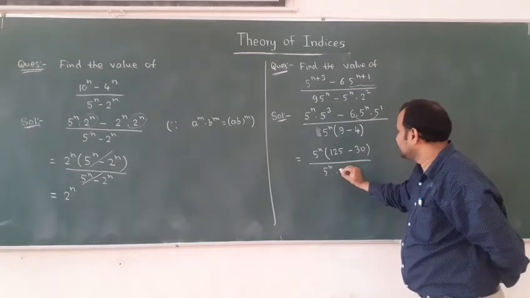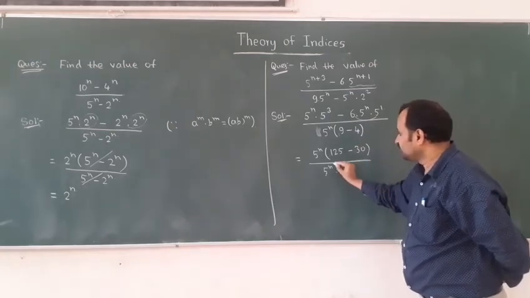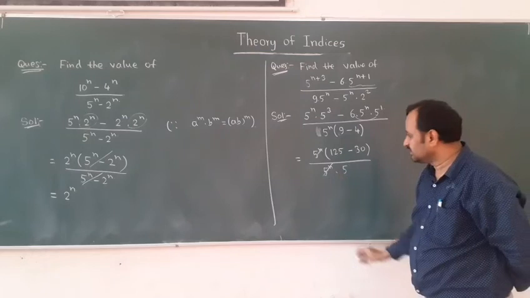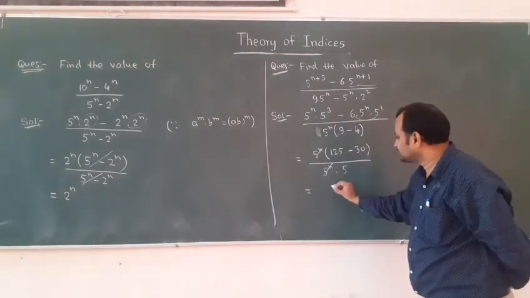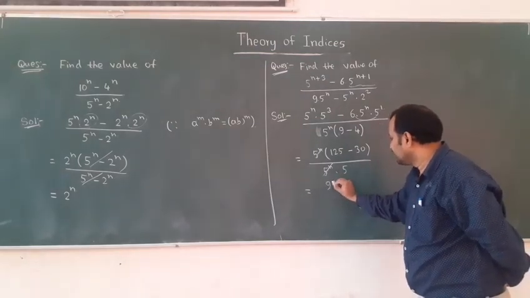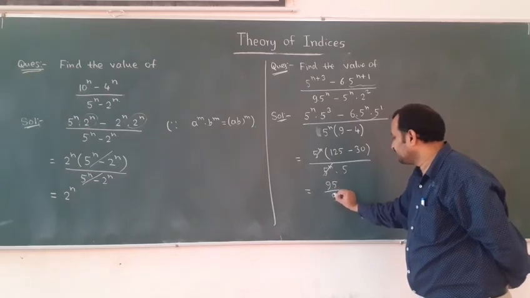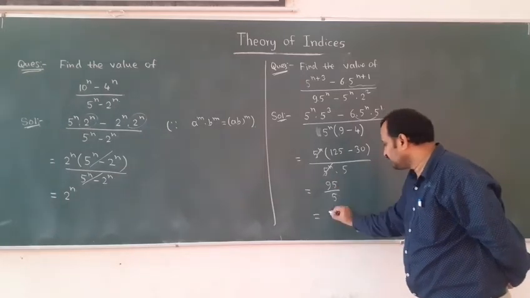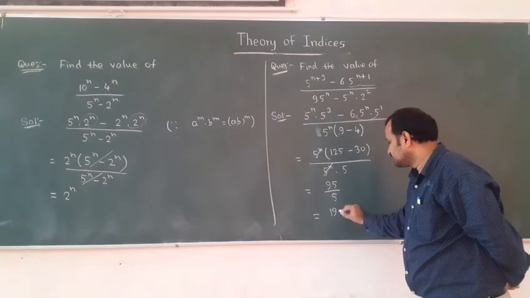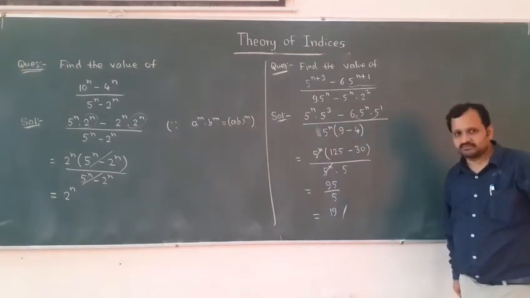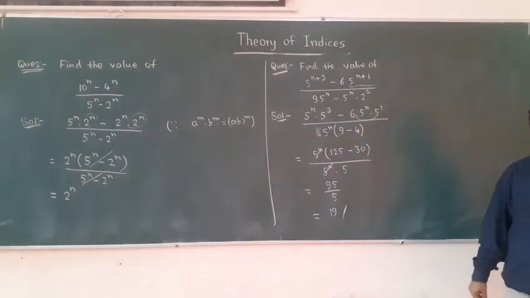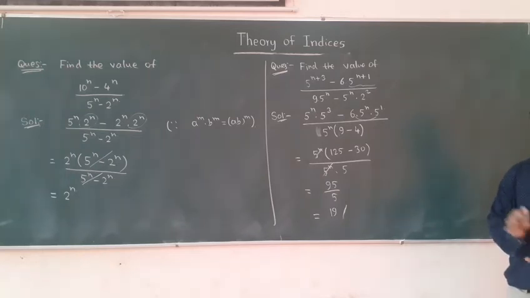minus 4 is nothing but how much? It is 5. So 5 power n cancel. 125 minus 30 is nothing but it is 95 divided by 5. So when you simplify this, you will get what? 19. So this is the required solution. I hope the solution is clear. Just apply law of indices.